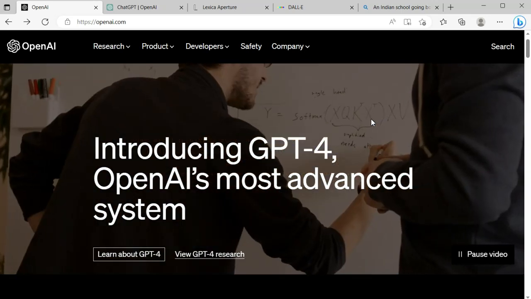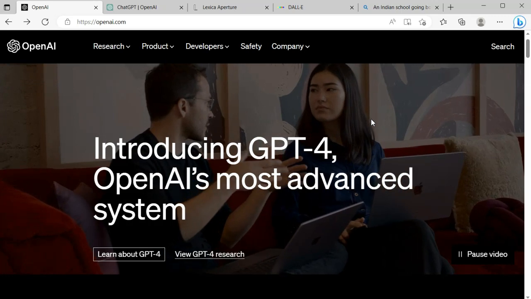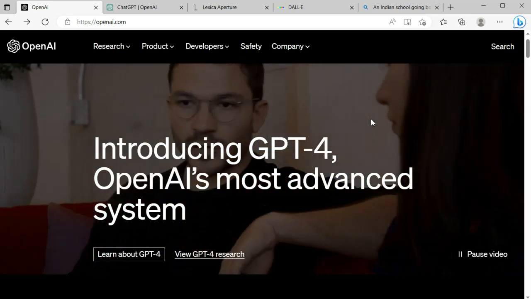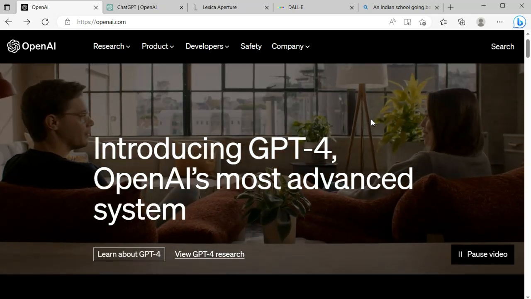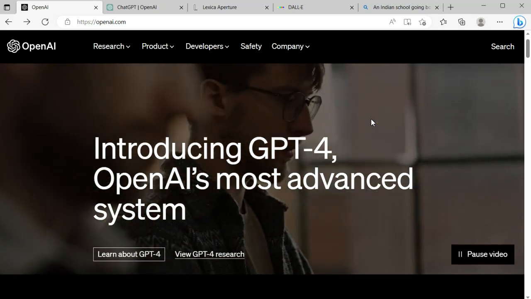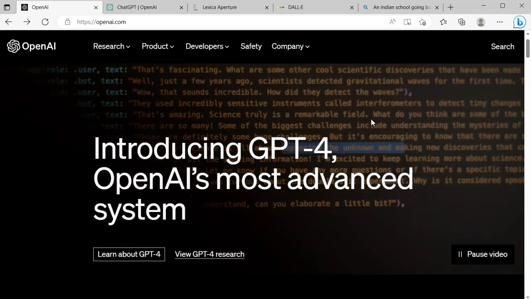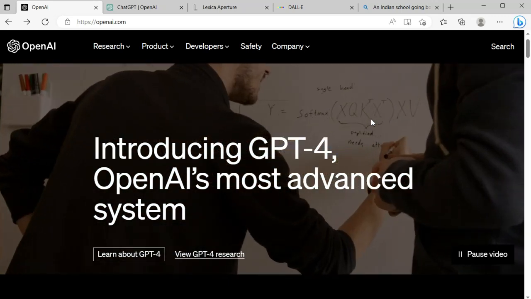It is your companion, or you can consider it as an assistant who knows everything, and you can ask anything to it and it will answer in a proper way, right? So that's quite powerful, right? So that's all about ChatGPT.